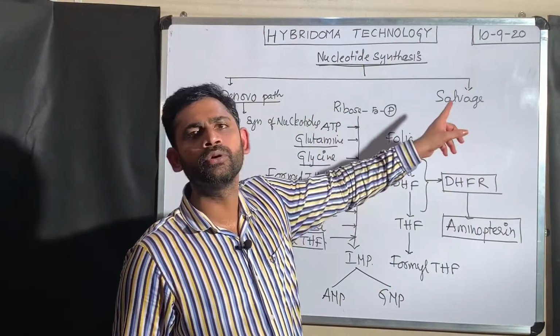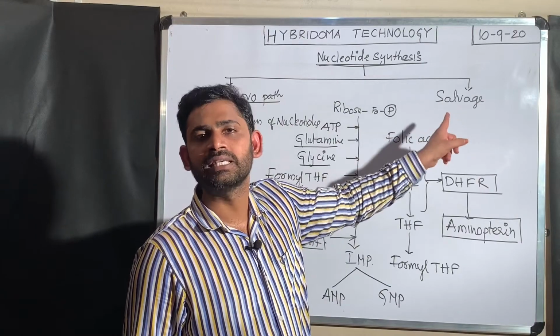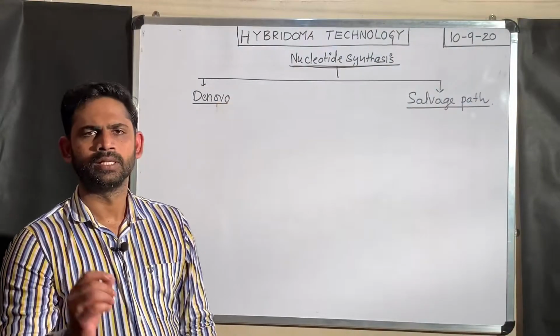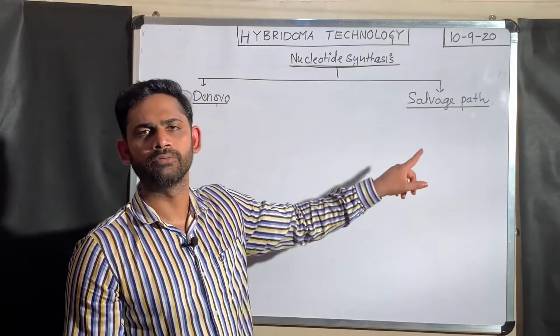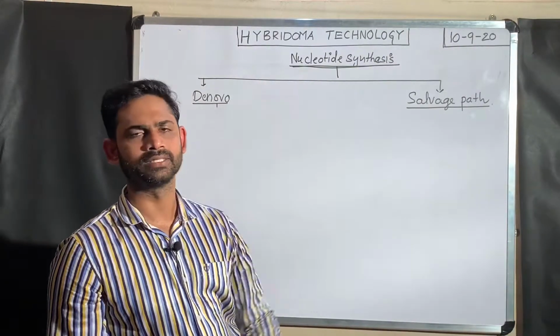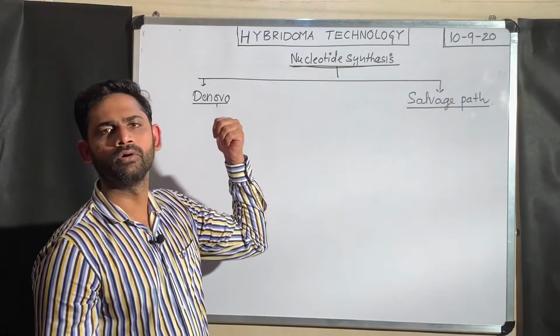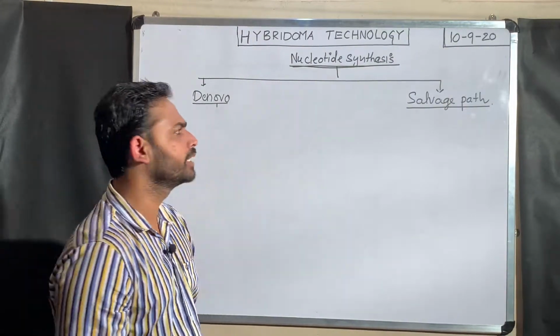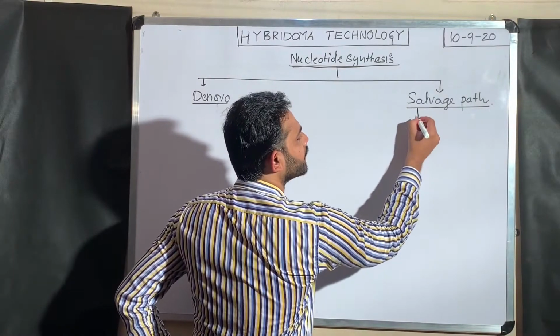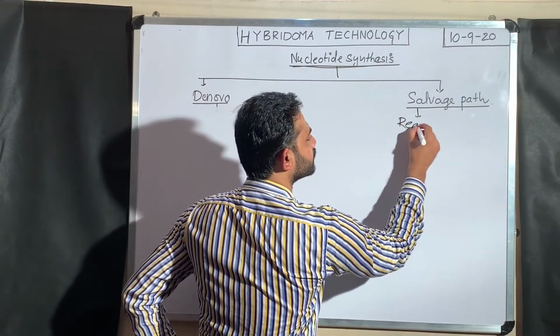Now, I am going to explain the salvage pathway. Next, I am going to speak about the salvage pathway for nucleotide synthesis. What I said, the de novo pathway is a new synthesis of nucleotides, but the salvage pathway is like a ready-made synthesis.